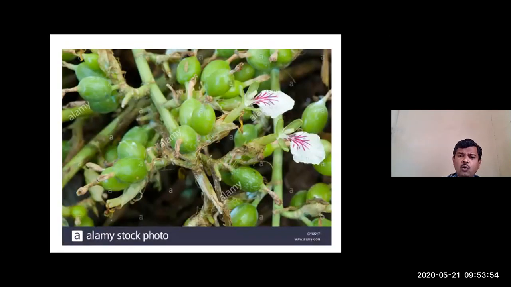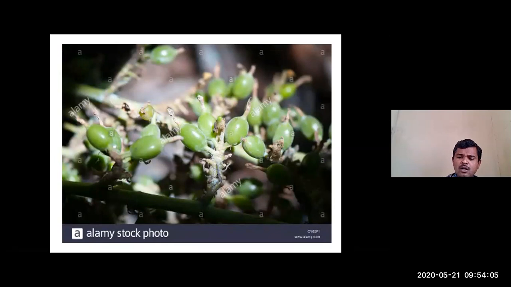So this is about the fruit. The type of fruit is capsule. See the fruits, how they are present, somewhat greenish in color. So this is also a picture of fruits.